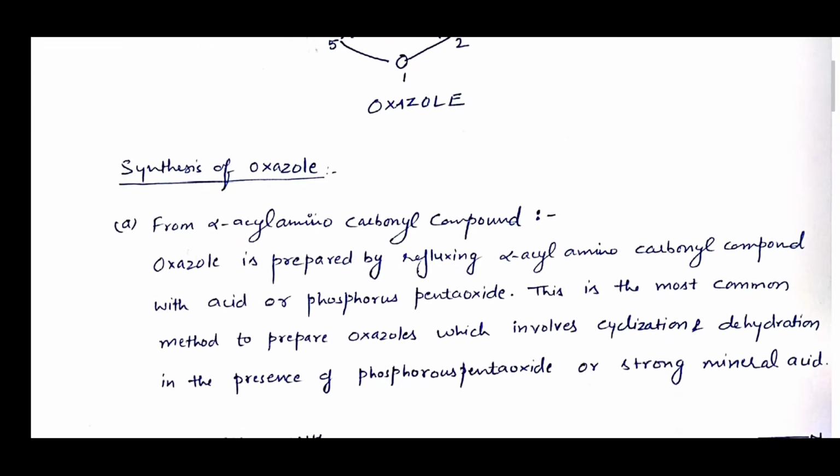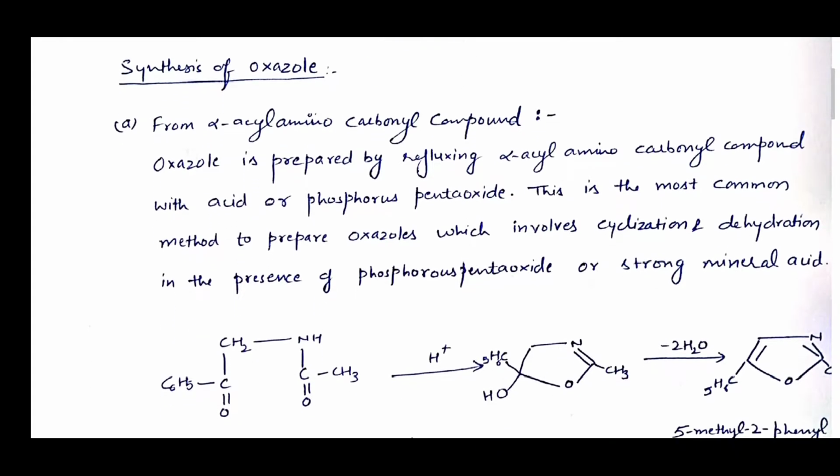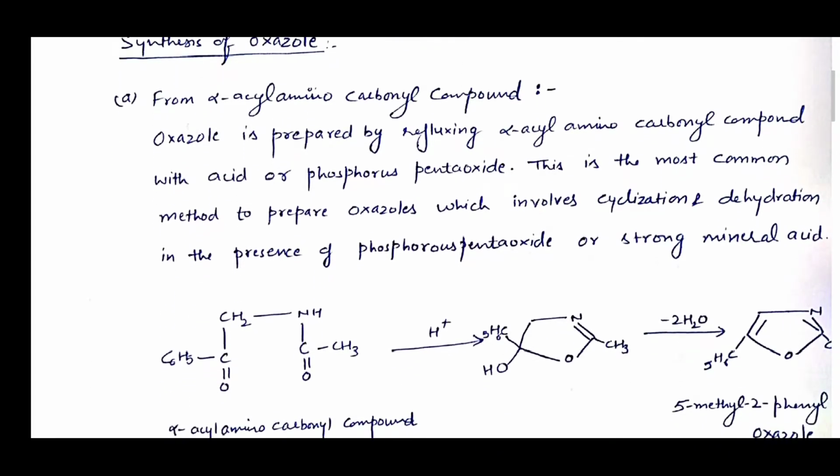Now how is this synthesized? Synthesis of oxazole. First of all, it is synthesized from alpha acyl amino carbonyl compound. Oxazole is prepared by refluxing alpha acyl amino carbonyl compound with acid or phosphorus pentoxide. This is the most common method to prepare oxazole, which involves cyclization and dehydration in the presence of phosphorus pentoxide